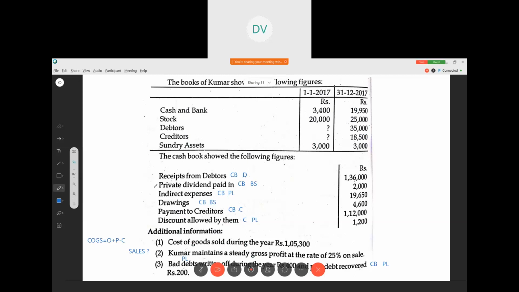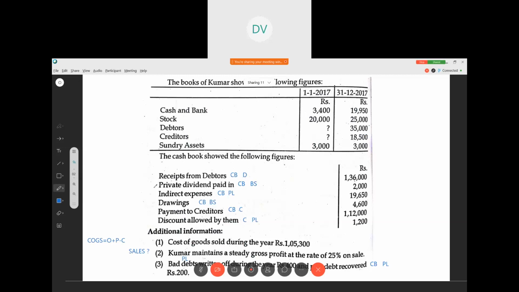So you have to identify here, when cost is 75, sale is 100. Correct? The cost is 75, and the sale is 100. But what they said is the cost of goods sold. Total cost of goods sold is 1,05,300.